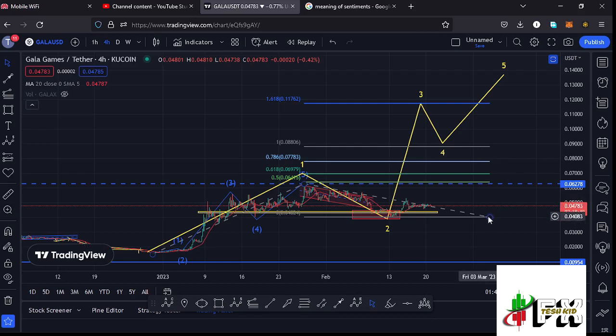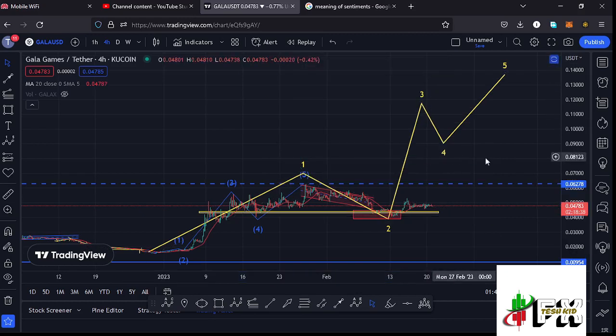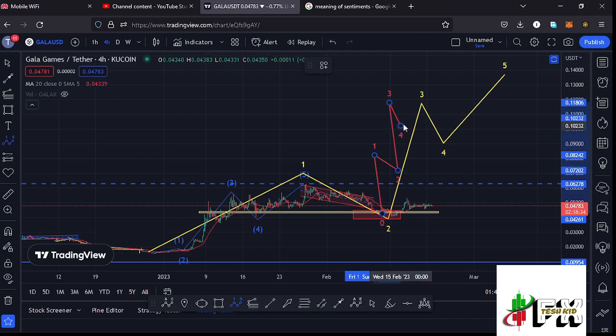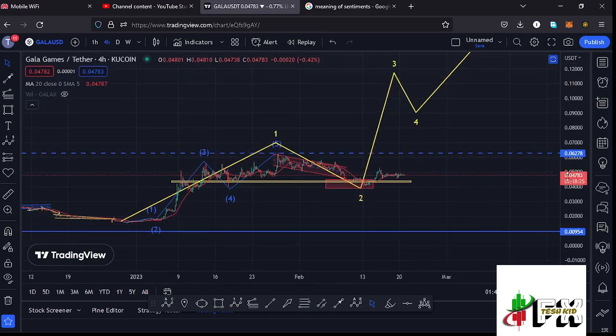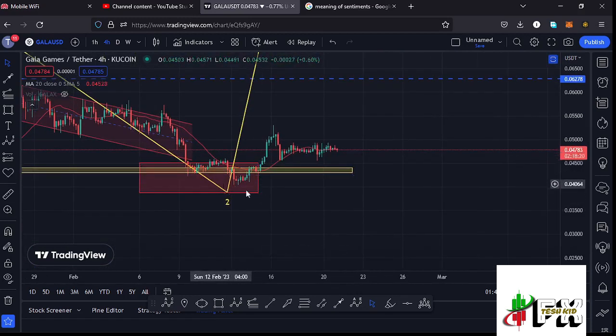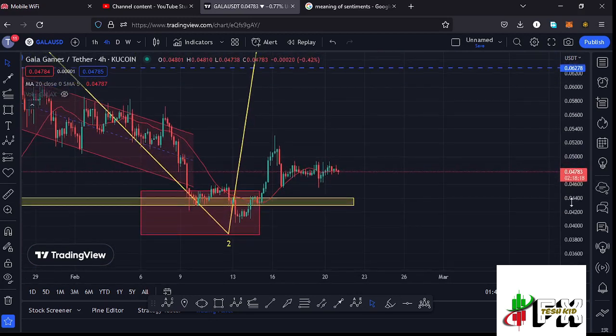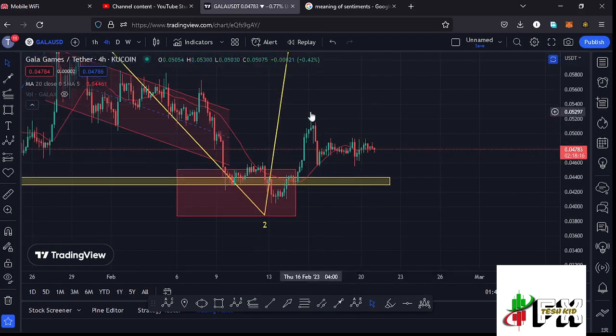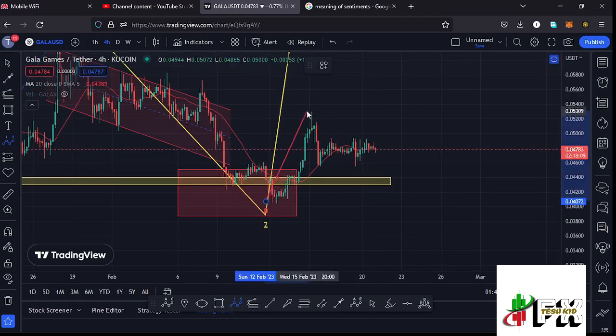And in the formation of that wave 3, which is an impulsive wave, I'm also expecting to see a 5-wave structure in formation, having the wave 5 of the fractal wave fully maximizing our target areas to the upside in the formation of this wave 3. And I believe we are seeing such a movement over here, and if I zoom in so that we can see that better, you can see that after making our low in the formation of that wave 2, we saw this bounce to the upside, giving us a peak at around the $0.05303 mark in what I'm terming as the high for that first wave to the upside.